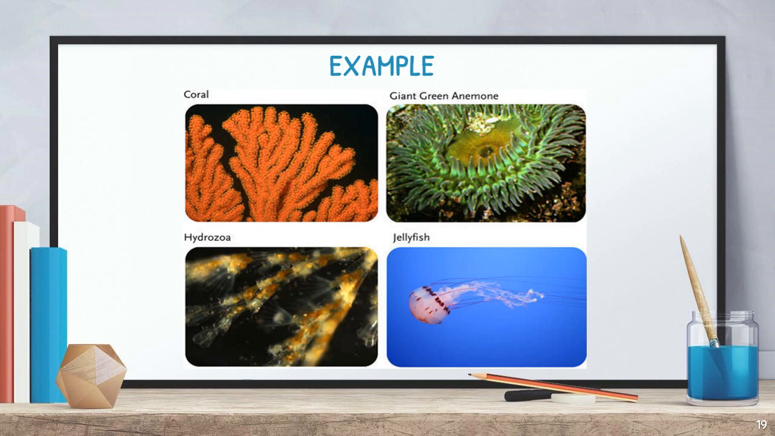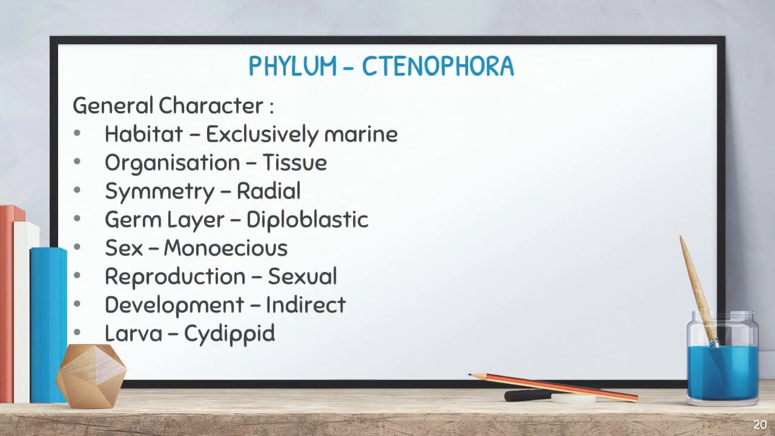And again they gave a few examples for Cnidaria. For example, hydrozoa, jellyfish, coral and giant green anemone. These are all the few examples for phylum Cnidaria. Is it clear? Shall we go to the next phylum? The next phylum is Ctenophora.